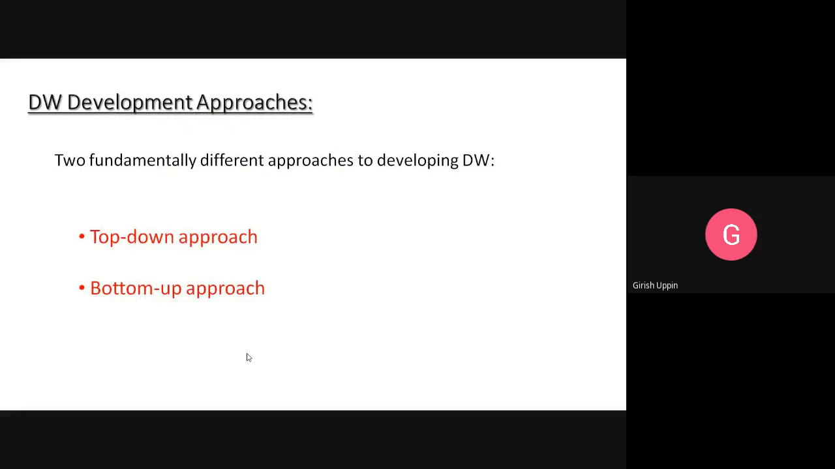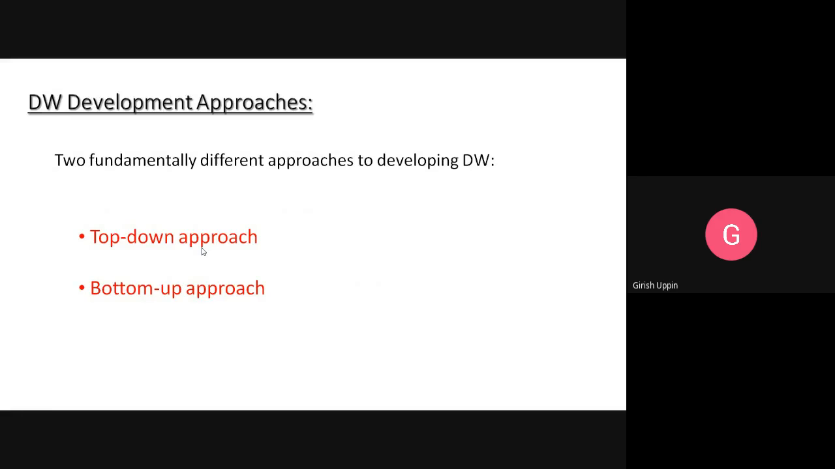Data warehouse development approaches. There are two types of approach we can have for data warehousing. One is the top down approach, and the second one is the bottom up approach. The top down approach, in simple terms, comes from looking at the organization at a very high level. You can have a strategy for the overall organization, and you drill down.